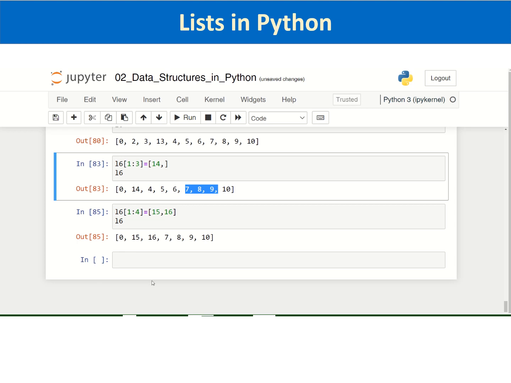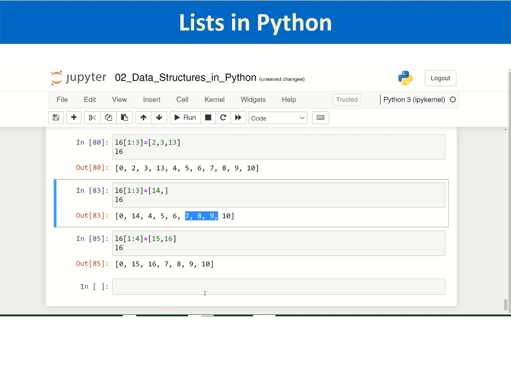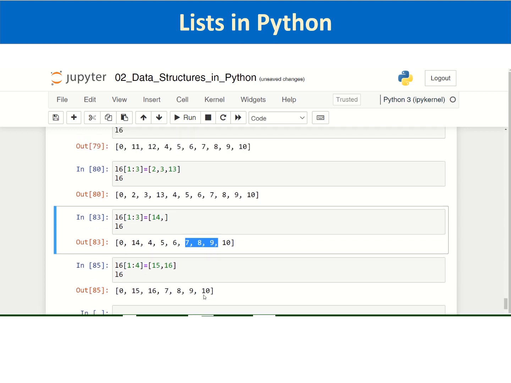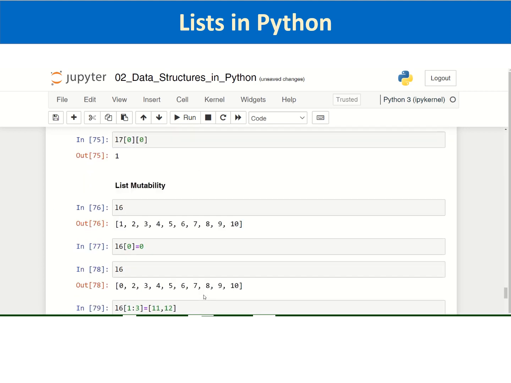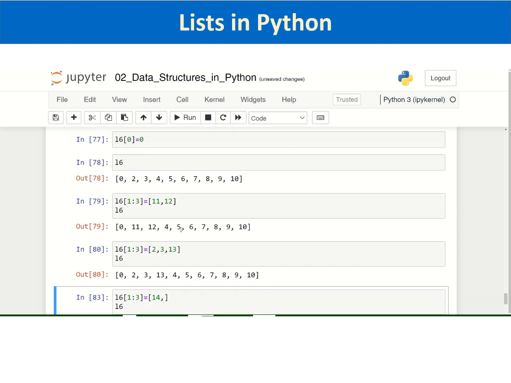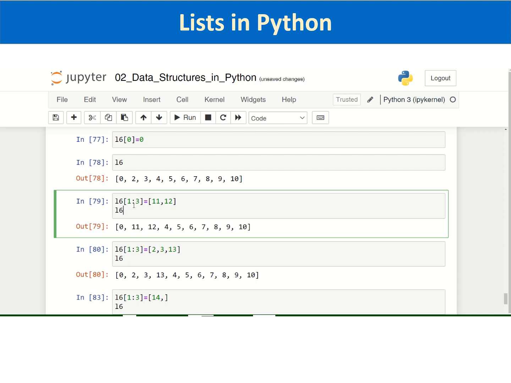Okay, anyway, we just wanted to see what happens. It doesn't mean anything. We actually wanted to talk about list mutability. We have shown how to replace any element at any index, and how to replace even a slice with a slice of the same size.